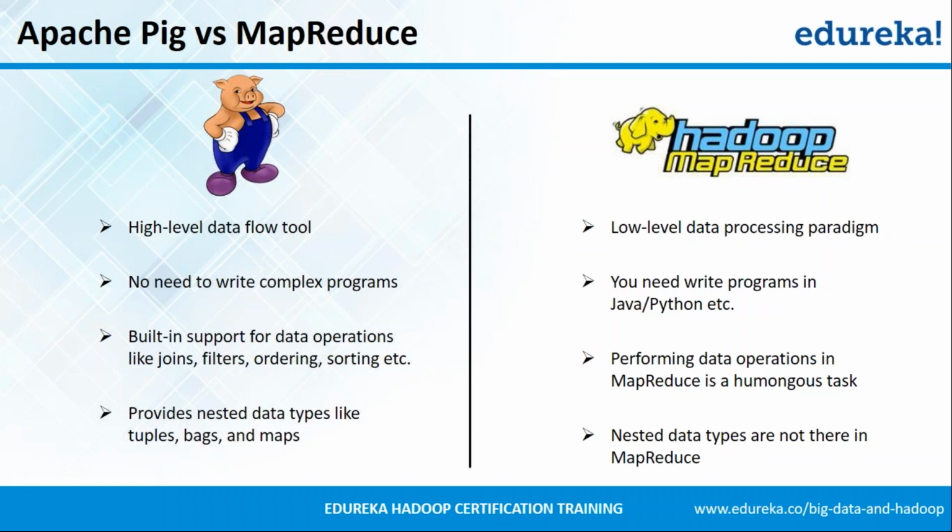The next point in Pig is that you have built-in support for data operations or database operations like joins, filters, ordering, etc. Whereas in Hadoop MapReduce, if you have to perform these operations, you will have to write the logic on your own from scratch, and hence it is a very humongous task. Apache Pig also gives you high-level data models, that is tuples, bags, maps. However, in Hadoop MapReduce, only the primitive data types are available, like IntWritable or LongWritable and so on. There are no high-level or nested data types available.